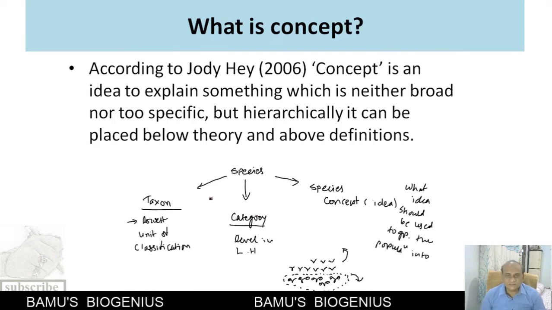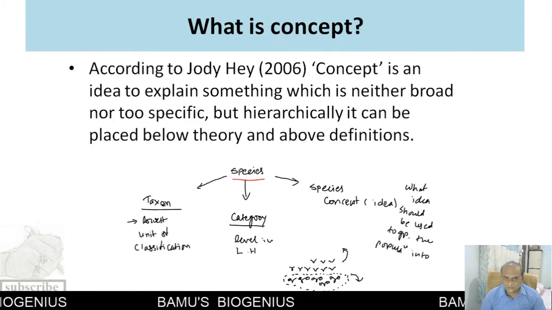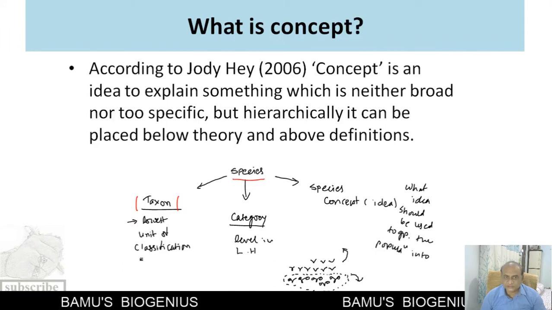But what happens when we talk about a species? Species has three meanings. The first meaning of a species is a taxon, and a taxon is the lowest unit of a classification.